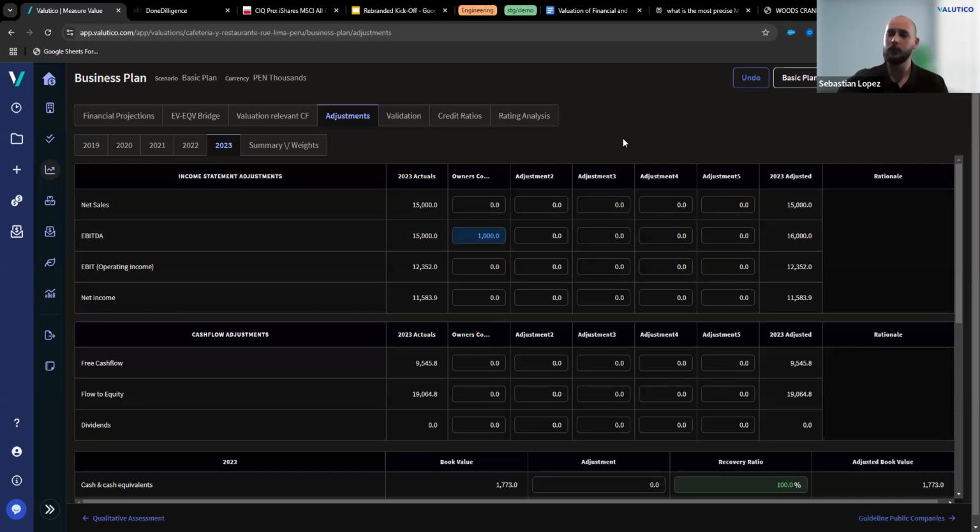If you want to explain your decision or why you're applying any of these adjustments, okay, it's pretty simple and straightforward. You can just go ahead on the rationale box, explain why you are making the change, and basically this rationale and all the adjustments will also be printed into your final valuation report.